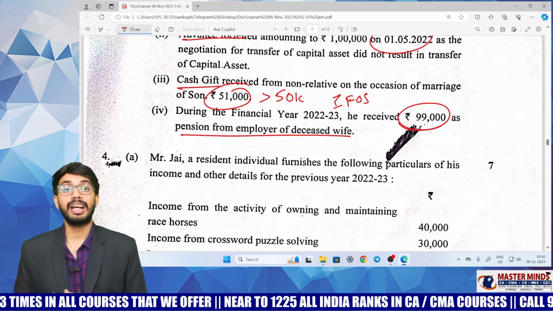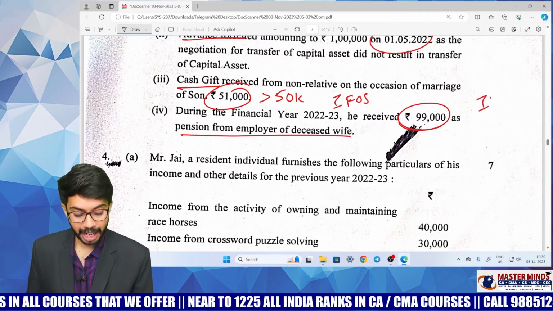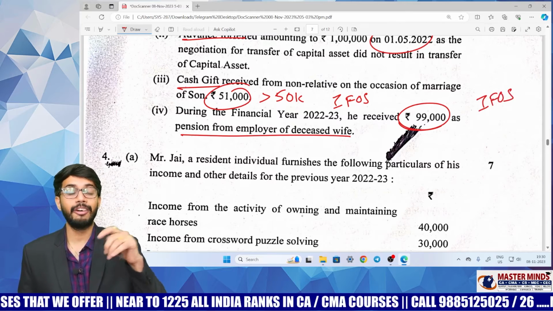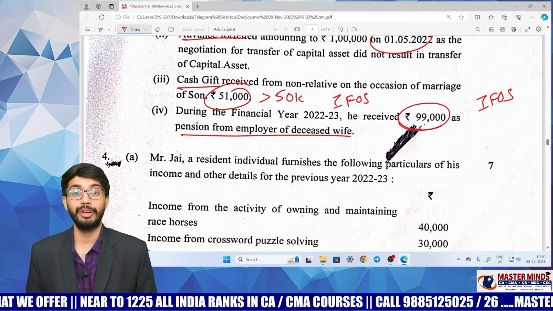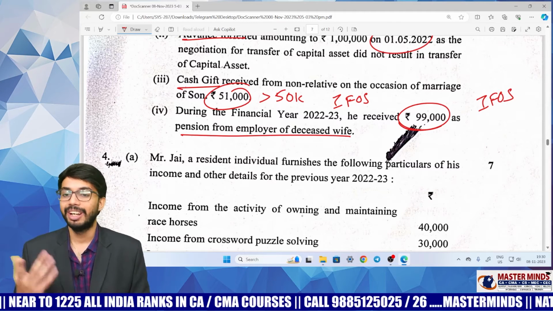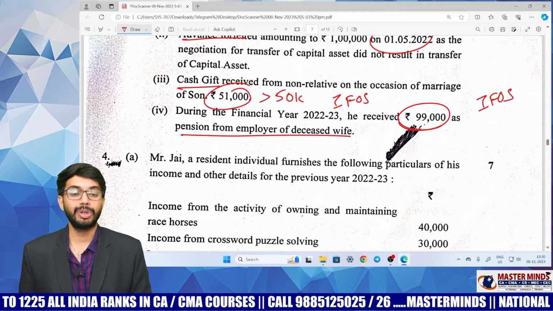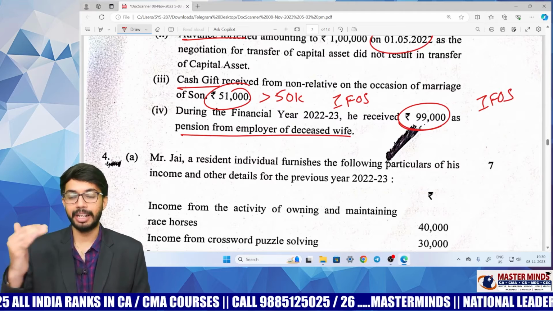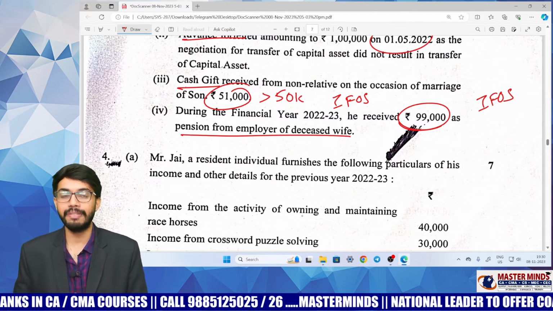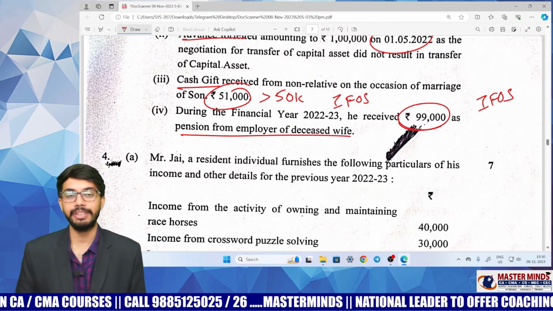See, when it comes to pension, this is taxable under IFOS, but the total amount is not taxable. You can claim deduction of 1/3 of pension or 15,000, whichever is lower. You should remember that deduction, then only you will do this rightly. Otherwise, you may commit a mistake. So the total 99,000 is not taxable. From 99,000 you can claim 1/3 deduction. How much is the amount of deduction? 1/3 of pension or 15,000, whichever is lower.